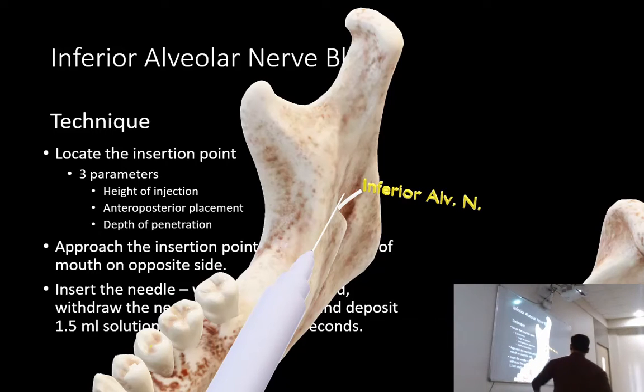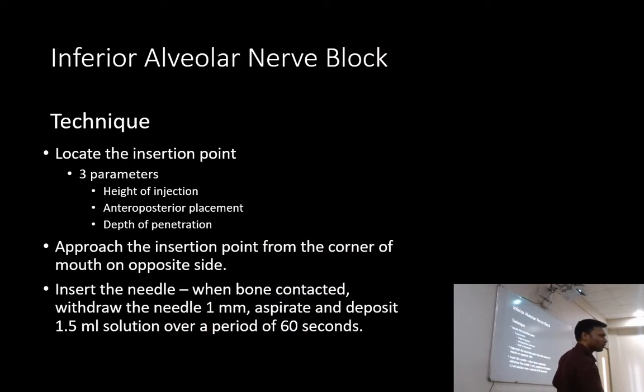Okay. As I mentioned earlier, the lingual nerve is placed anteriorly and more lingually as compared to the inferior alveolar nerve. So if we withdraw in the same direction, you will be close to the lingual nerve. So you don't have to take the syringe barrel to the same side. You can just withdraw it half the length and deposit the LA, and you will be able to block the lingual nerve. Okay, so that was your lingual nerve block.